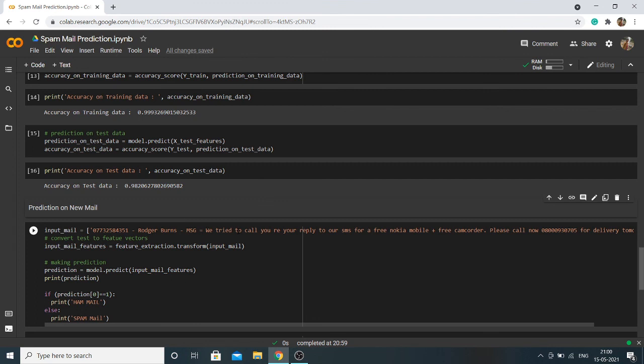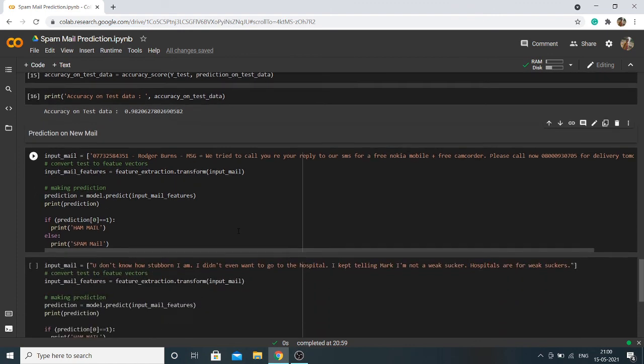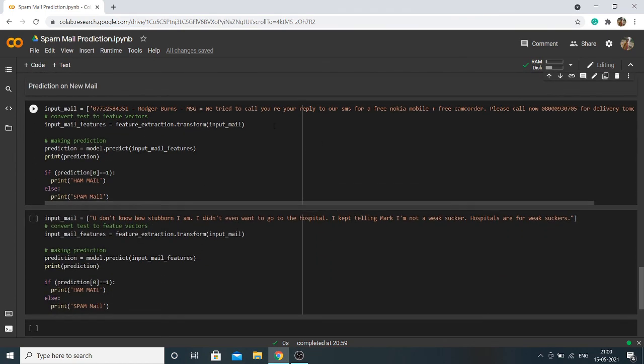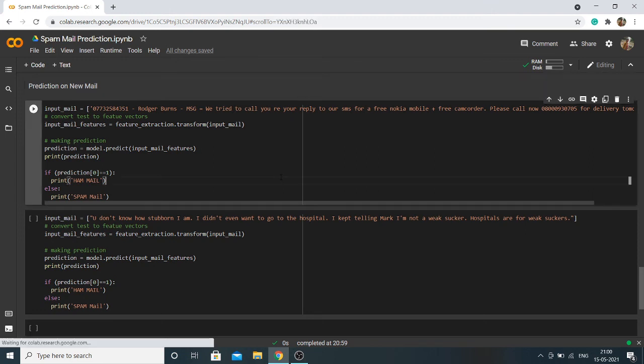Okay, let's predict the mail. Here I have given the test text, that is the input mail, as this one. What do you think, is this mail a spam mail or a ham mail? See this text and tell whether it is a ham or a spam mail.